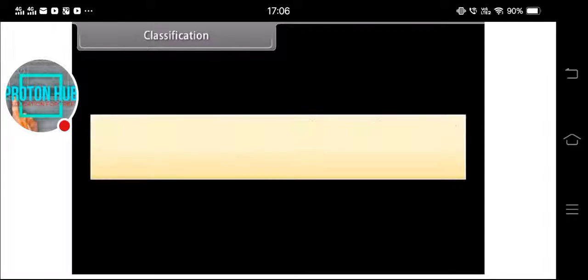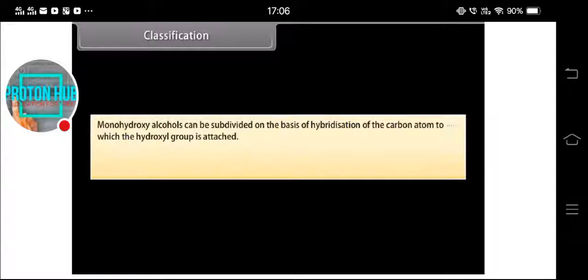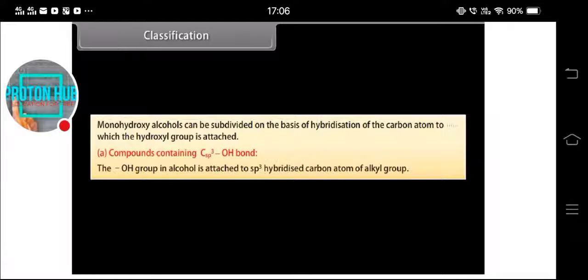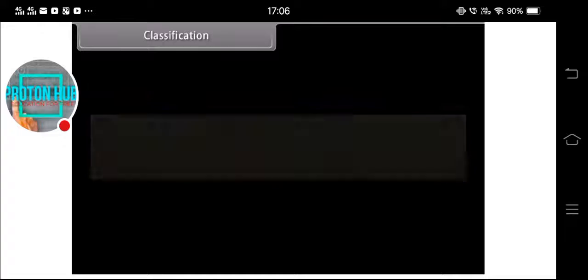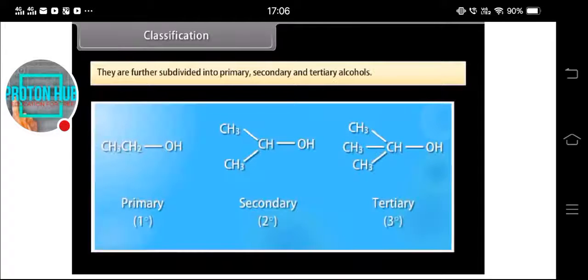Classification. Monohydroxy alcohols can be subdivided on the basis of hybridization of the carbon atom to which the hydroxyl group is attached. Compounds containing an sp3 hybridized carbon atom bonded with a hydroxyl group. The hydroxyl group in alcohol is attached to the sp3 hybridized carbon atom of an alkyl group. They are further subdivided into primary, secondary, and tertiary alcohols.